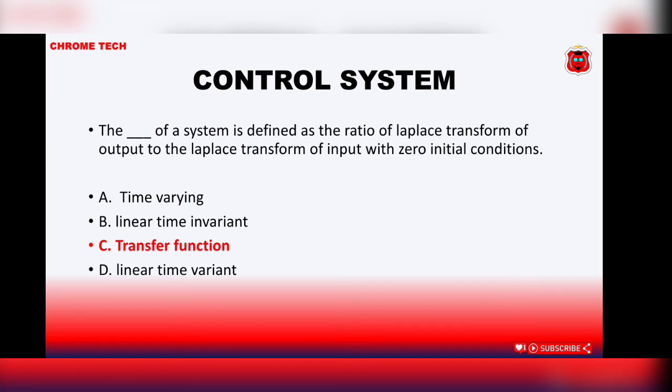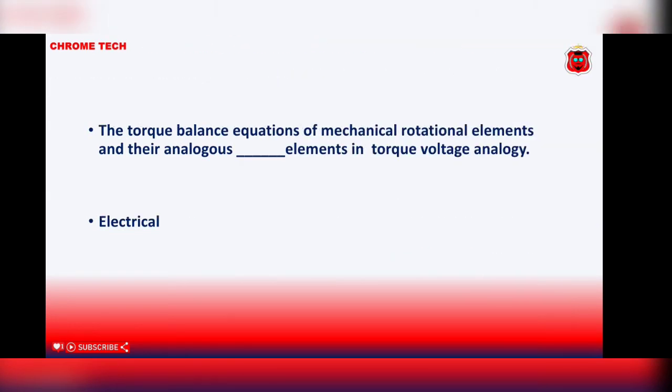Option C, transfer function. The torque balance equation of mechanical rotational element and their analogue. Dash elements are the torque voltage analogue. Electrical element in torque voltage. Electrical is the correct answer.